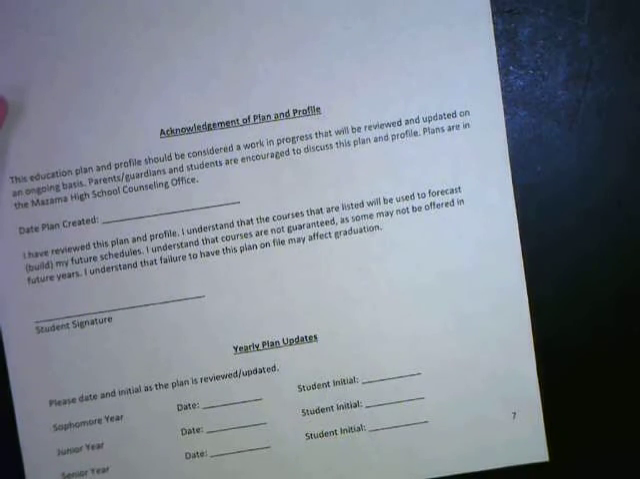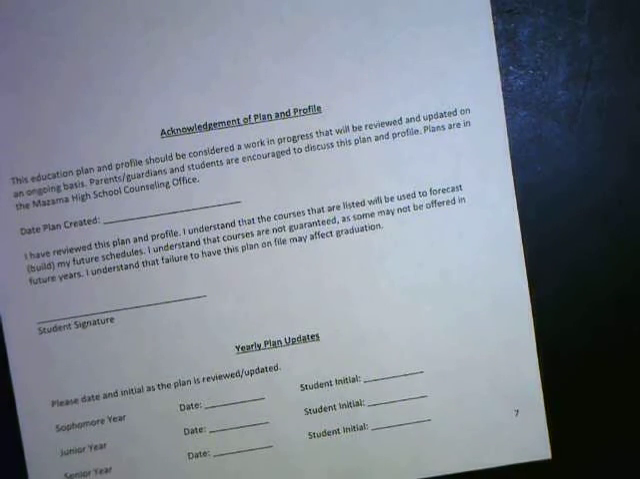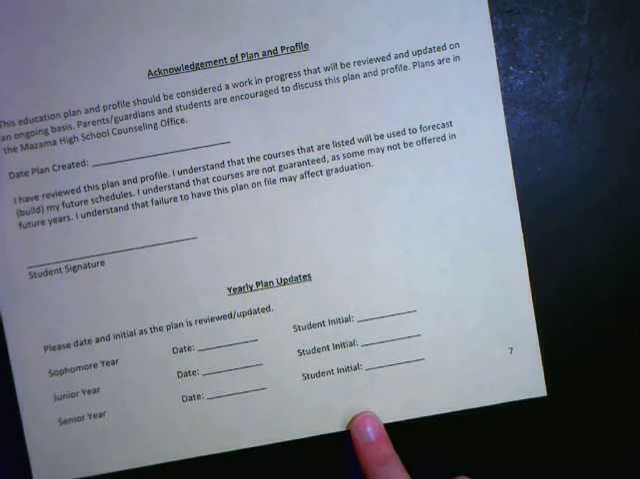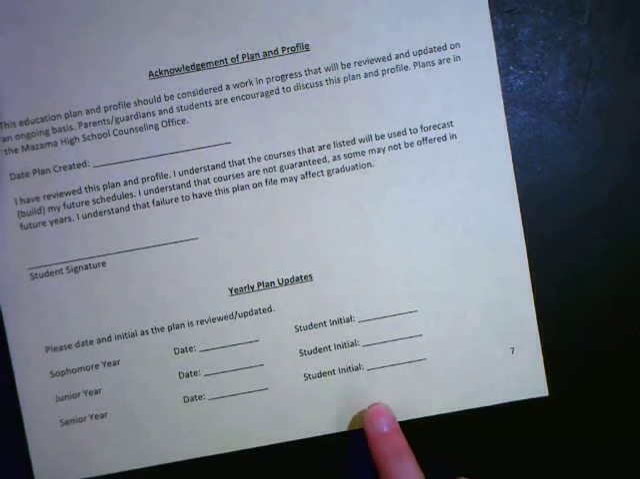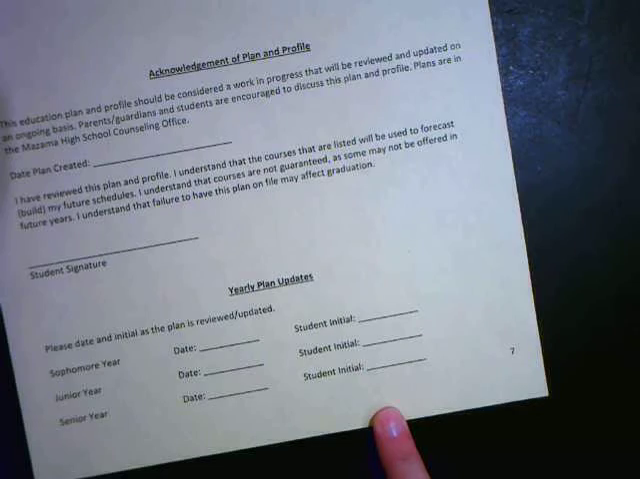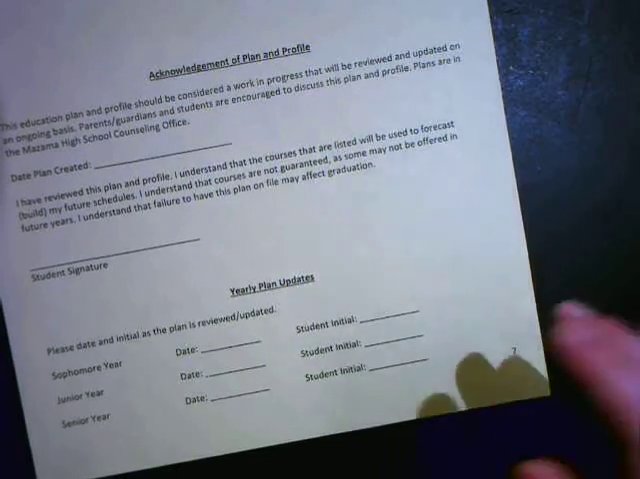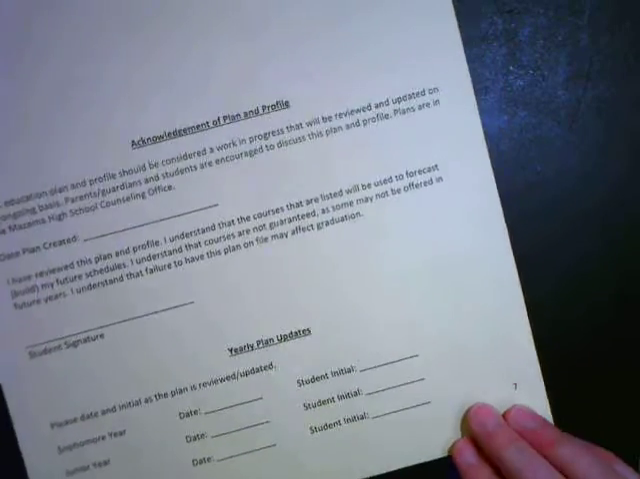Once you've completed this, you'll write the date that you created it and then sign it, and then leave the space at the bottom for you to update that each year. If you're a senior, obviously, again, you're not going to update it next year, but if you're a junior, you'll update next year. Sophomore, freshman, you'll update this each year.